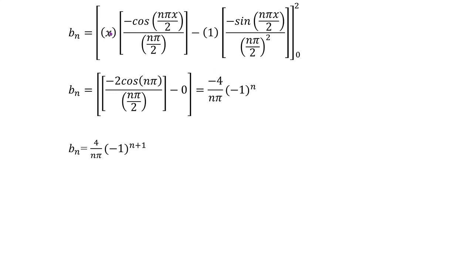So what we find here: first function, integration of second function, which is sine. Integration of sine comes out to be minus cos n pi x by 2, and then the derivative of this must be written in the denominator, so n pi by 2. Then minus the derivative of the previous first term, which is 1, and again the integration of this one more time, so we have this one, right?